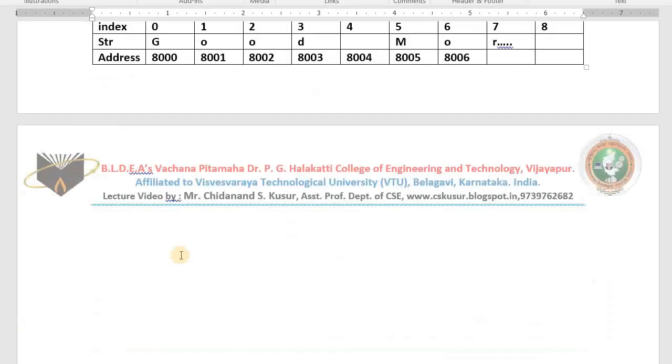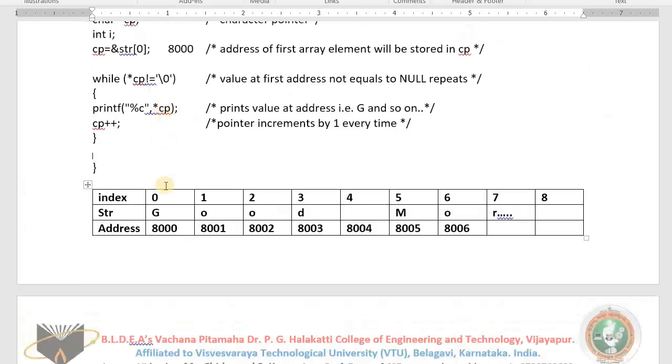Once you get the address of the first memory location, definitely you are able to get the other addresses. If you are able to get other addresses, you are able to get the value at the address. This is the concept while working with pointers. I hope you have understood. If not, watch the video slowly once again, you will understand. Otherwise you can ask doubts to teachers, no problem at all.